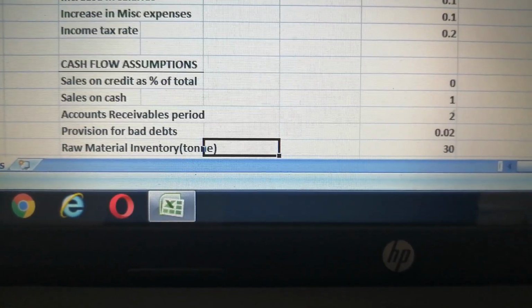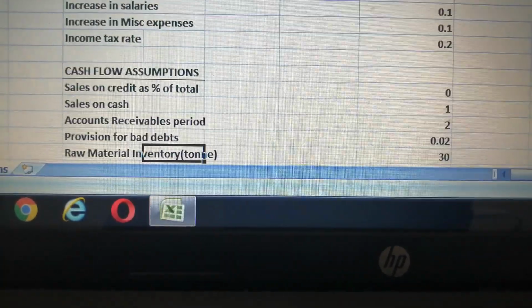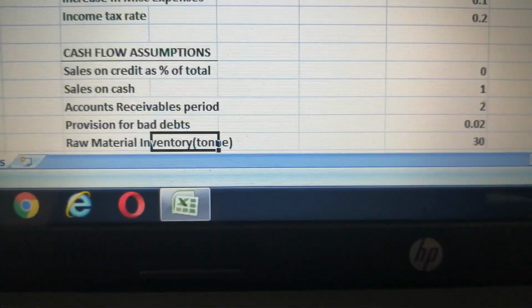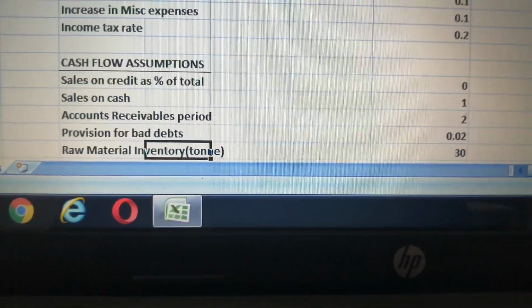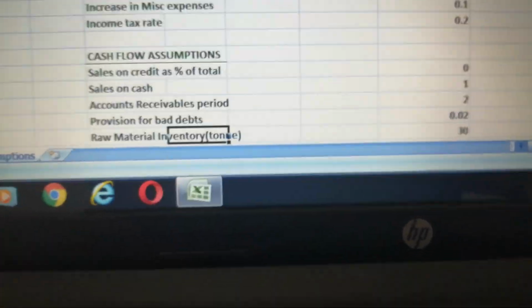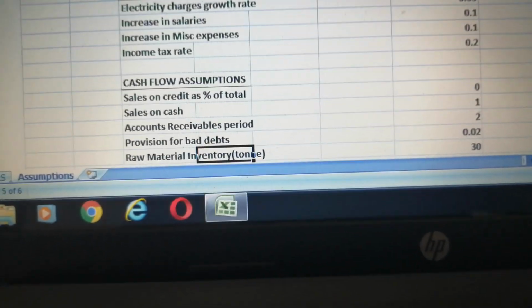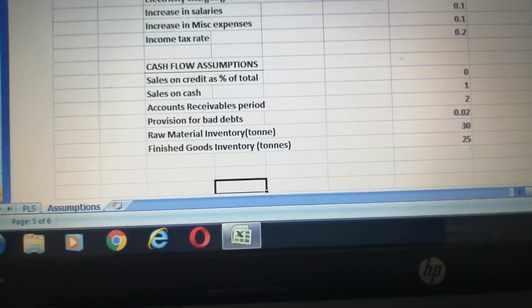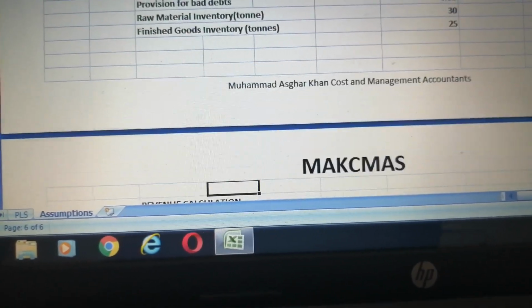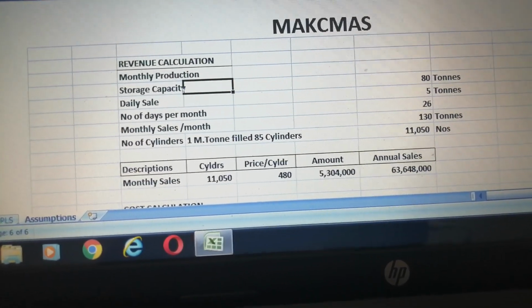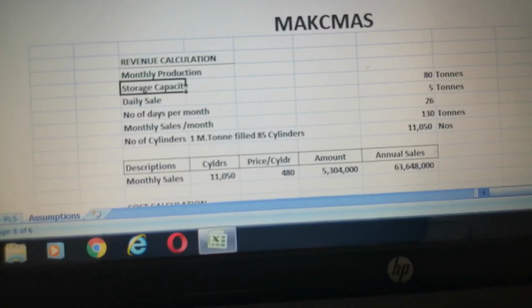Cash flow assumptions: sales on credit are 0%. All sales will be on a cash basis. So the account receivable period is 2, and the provision for bad debts is 0.02. Raw material inventory is 30 tons, and the finished goods inventory is 25 tons. The revenue calculation is this much. Monthly production storage capacity is 80.